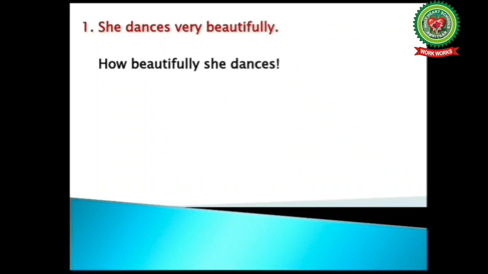So students, let's take an example. She dances very beautifully. So here students, begin the exclamatory sentence with how, and we have to remove the adverb very. Then we have to retain the adverb beautifully followed by subject and verb at the end. And the last step, that is change the full stop into exclamatory mark. So our answer will be how beautifully she dances.